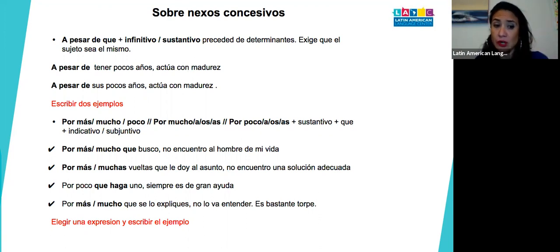You see, por poco que. Let's see that one. Por más or por mucho que se lo expliques, present subjunctive, no lo va a entender. Es bastante torpe. So basically it means, for more than I explain to him, he's not going to understand it. He's very clumsy. You see, por mucho que, or por más